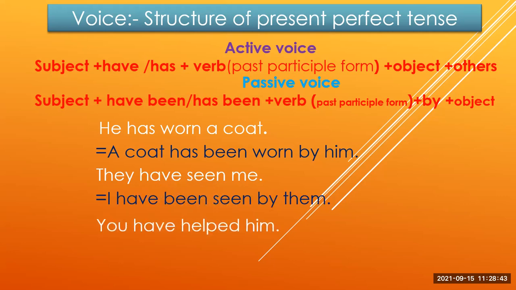You have helped him. This is also another example of present perfect tense. So the passive form of this sentence is he has been helped by you. I hope you can understand that in present perfect tense, at first we have to write subject and we have to write have been or has been according to subject. Then we have to write verb in PP form, then by plus object.